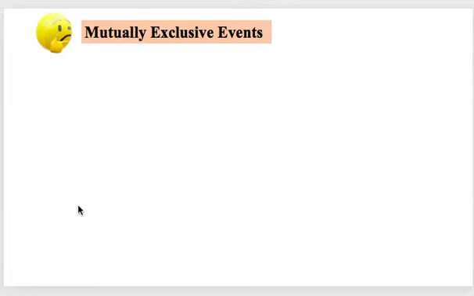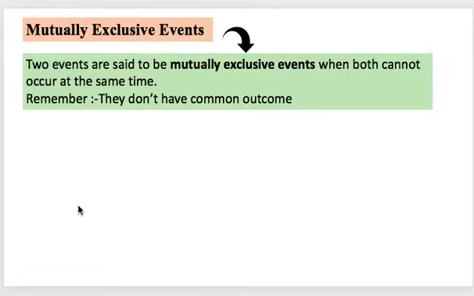Let me move ahead with the next event type, that is a mutually exclusive event. Now, what do we mean by mutually exclusive events? Here definitely we are considering two events at a time. Two events are said to be mutually exclusive when both cannot occur at the same time.